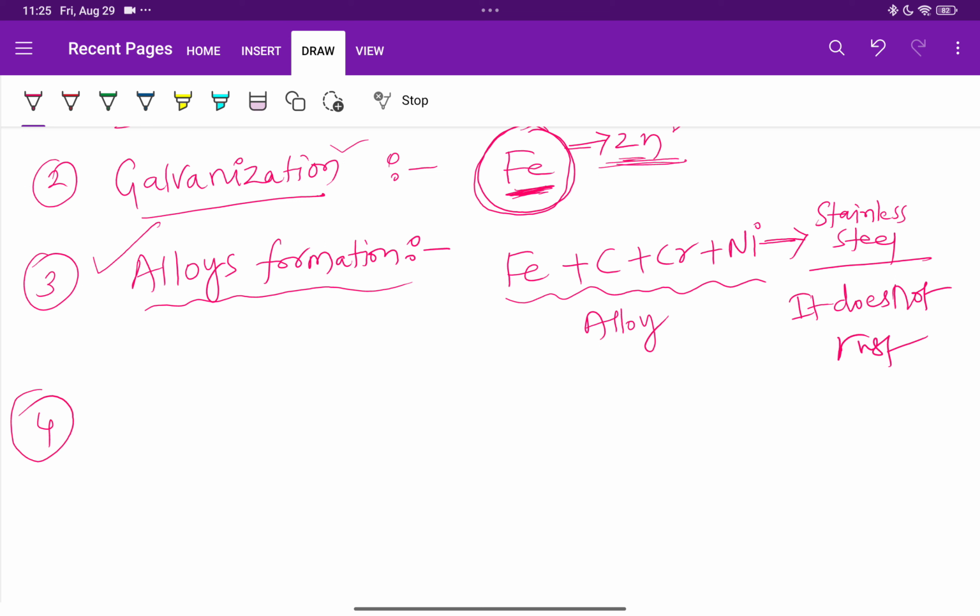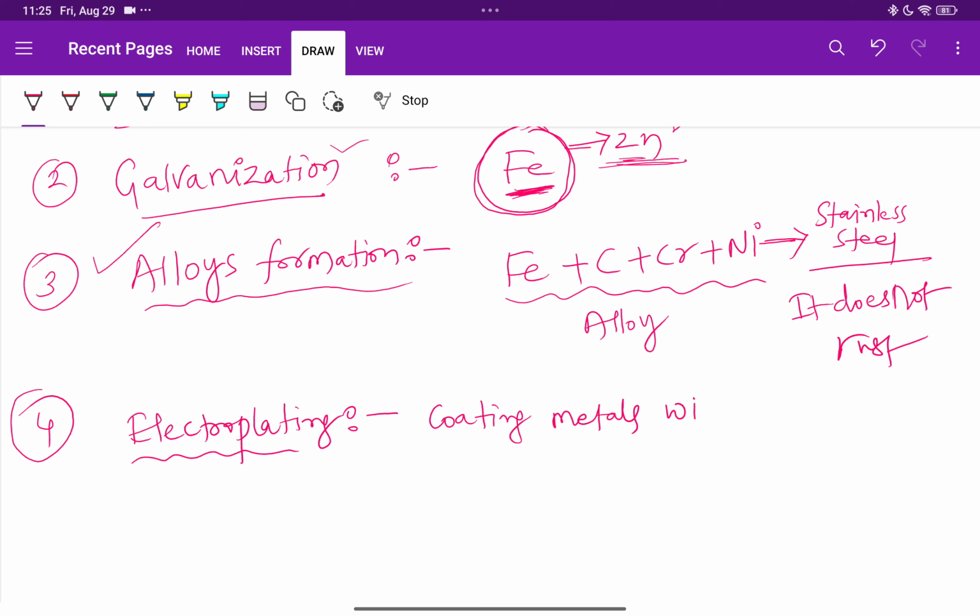And the fourth point, electroplating. Electroplating is nothing but coating metals with a thin layer of another metal. It means the most reactive metal is coated with the least reactive metals.